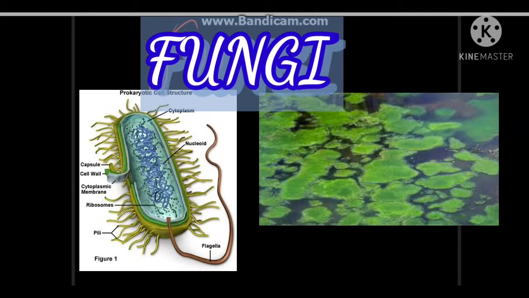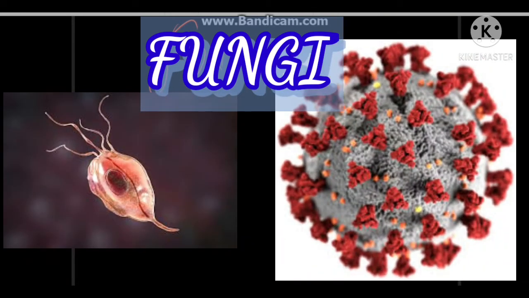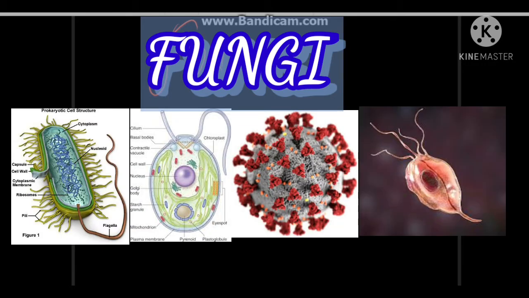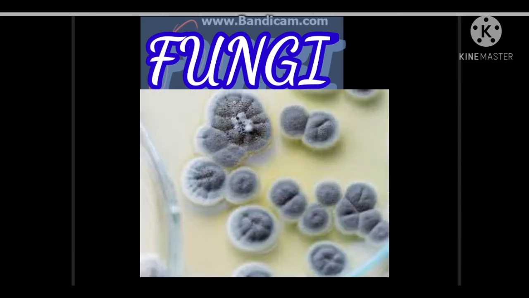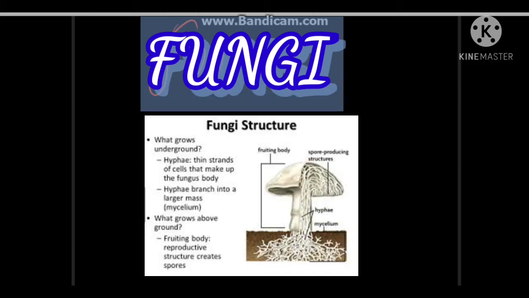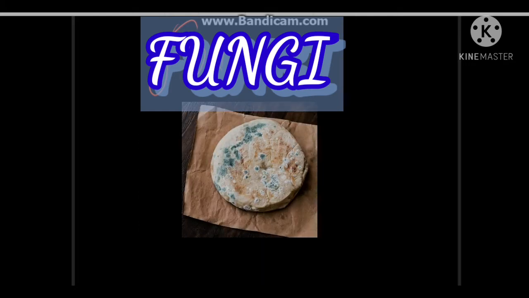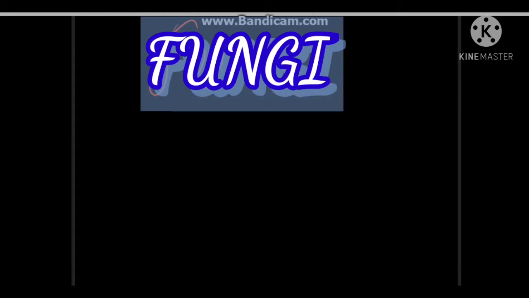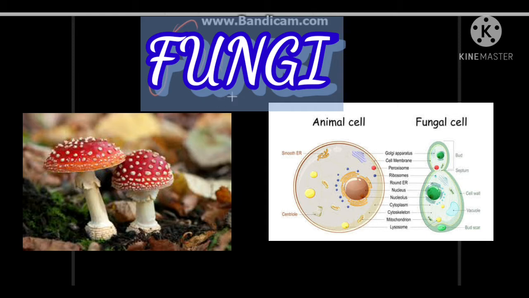In this series of videos, we are discussing various groups of microorganisms. Till now, we have discussed bacteria, algae, virus and protozoa. Today, we are going to discuss that group of microorganisms which is very commonly found in our homes. They are found in moist environments, whether it be food like chapati, a loaf of bread, spoiled food or the wall's surface. We are going to discuss fungi.